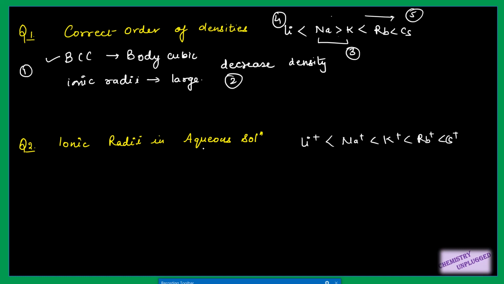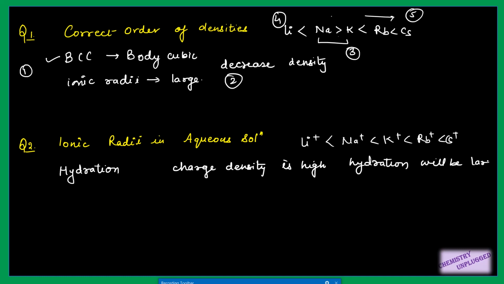But in case of aqueous solution, water molecules form a layer around the charged metal ion, and this property is called hydration. This hydration depends upon the charge and size of the metal. If the charge density is high, hydration will be larger. The charge is the same for all the alkali metals but size is different.